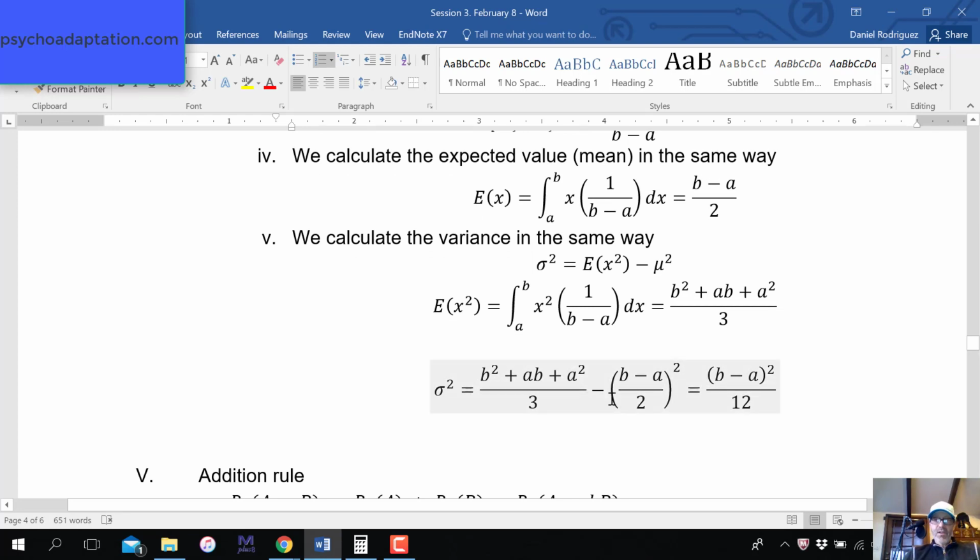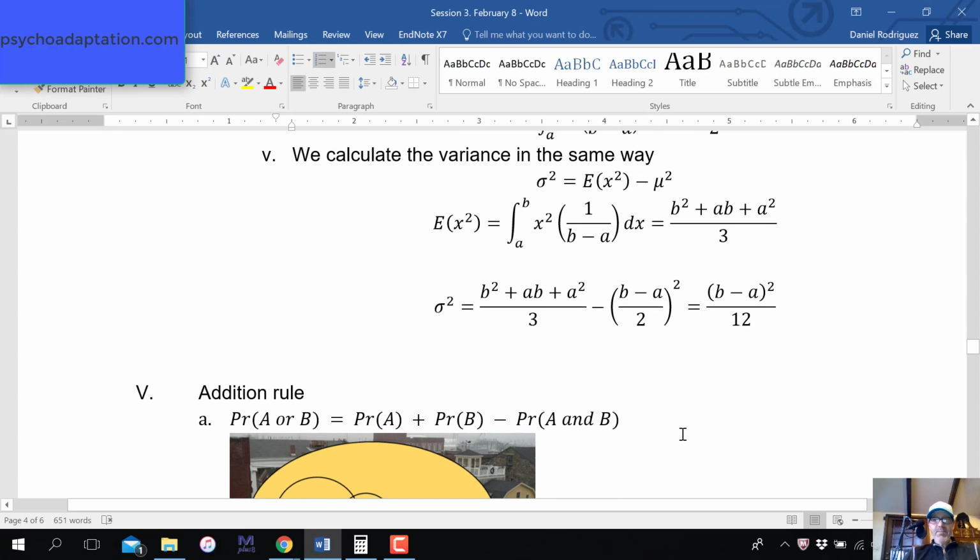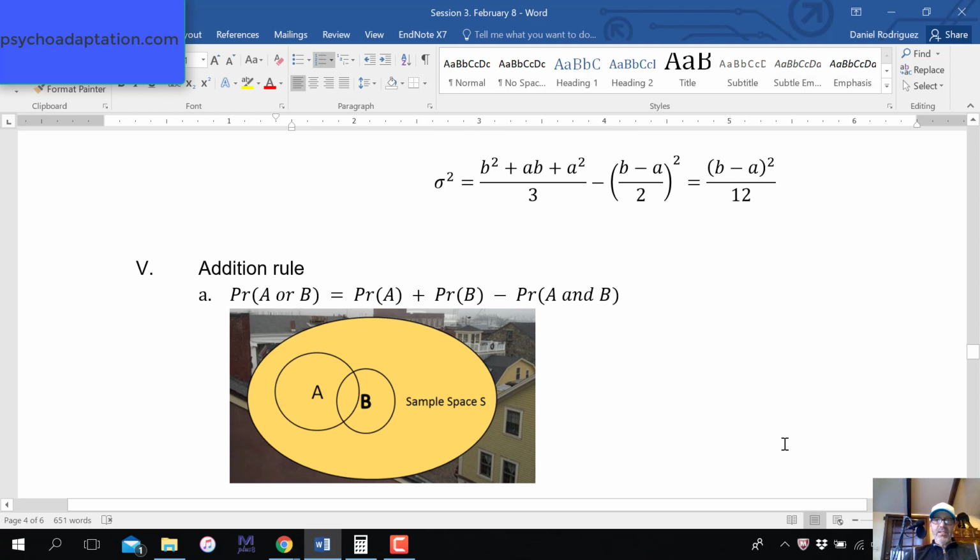Again, you could work this out if you want mathematically, but that's not the point of this course. The point is that we have ways of finding the mean and variance of these different probability distribution functions. So I say probability distribution function to contain both the probability density function, which is for continuous variables, and the probability mass function, that is for discrete variables.